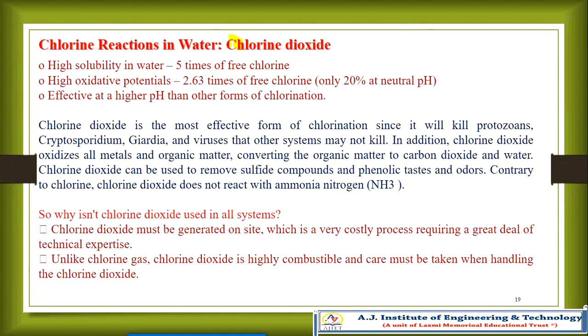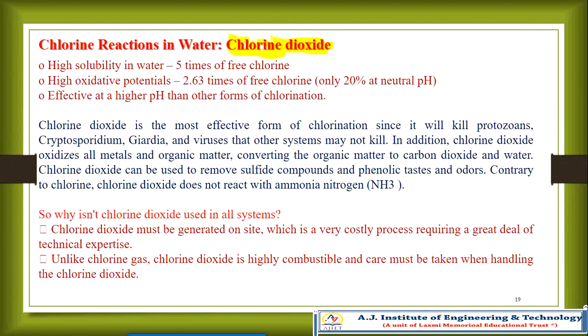Chlorine dioxide in water has high solubility, 5 times that of free chlorine.